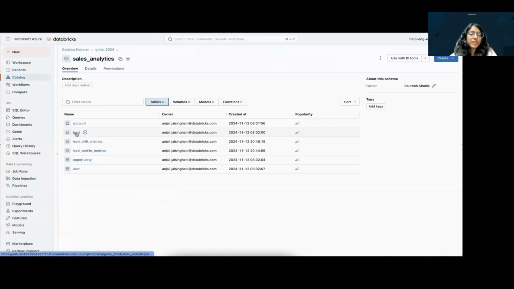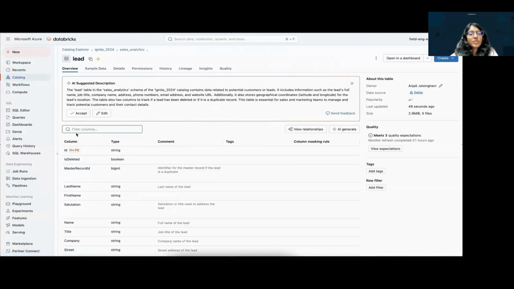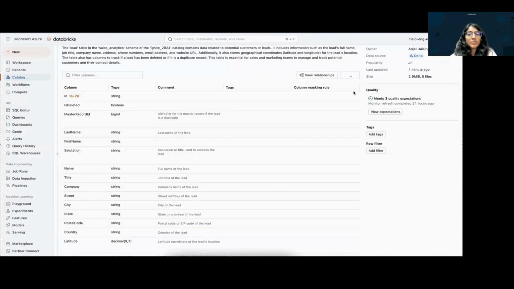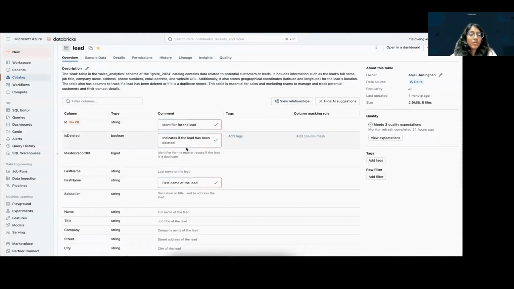Let's explore the lead table. Notice that you're presented with an AI suggested description, which prompts you to accept or edit the description. This is generated by the generative AI, which is at the core of the data intelligence platform. You can generate this metadata for the columns as well.